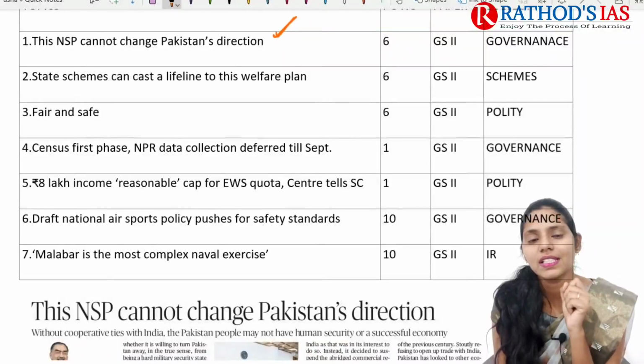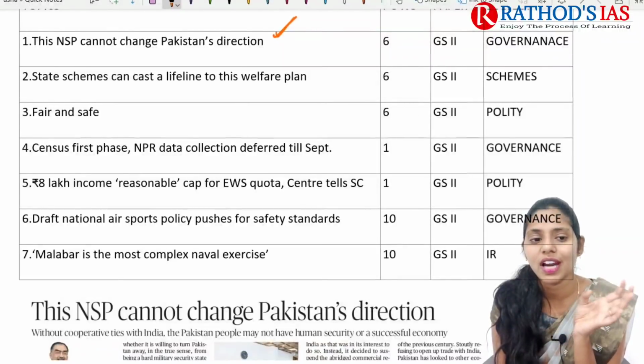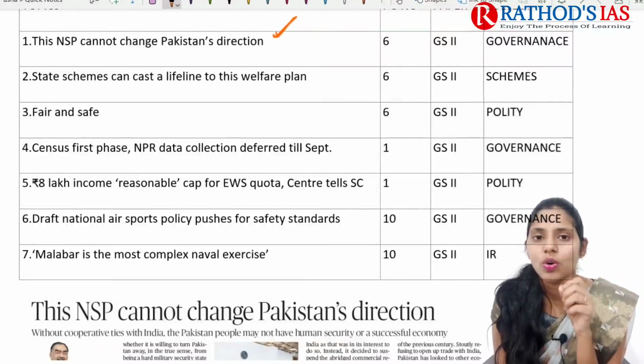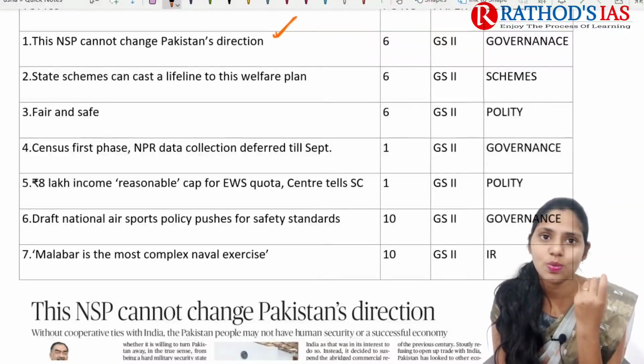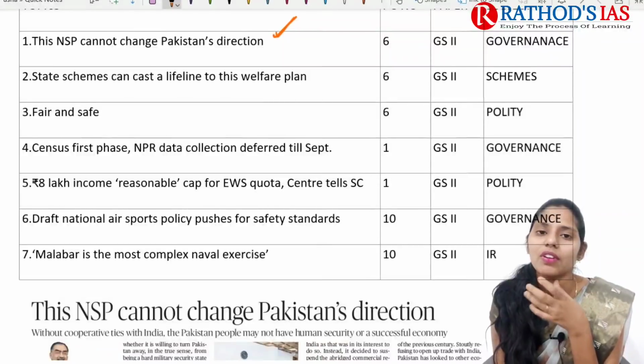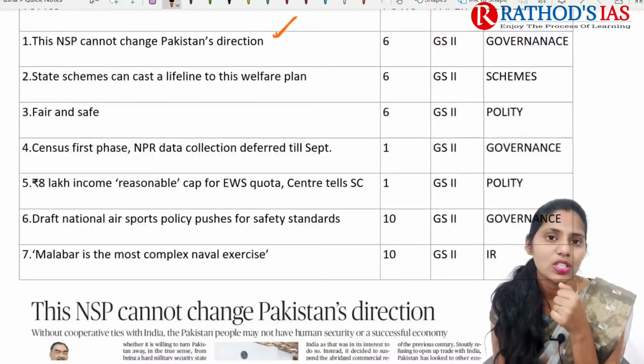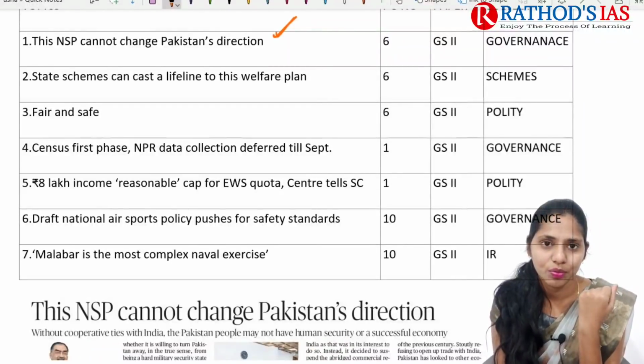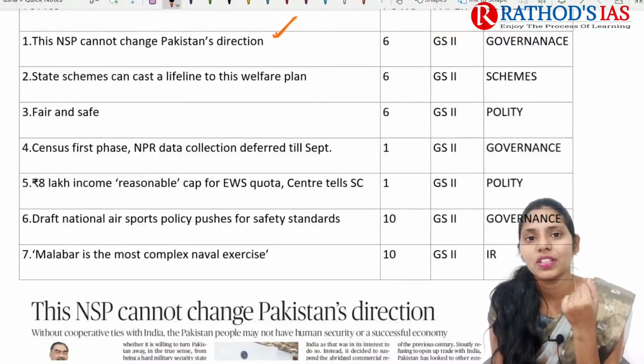This article says that recent committee recommendations have been given regarding this 8 lakh income. To understand this we need to know the background: how the government came up with the 103rd Constitutional Amendment Act, which brought reservation for the EWS, the economically weaker sections of society.